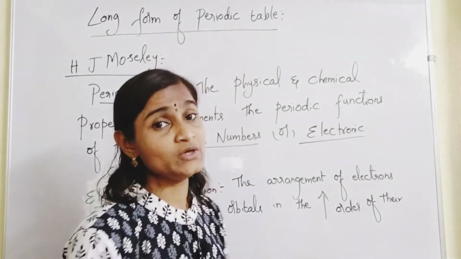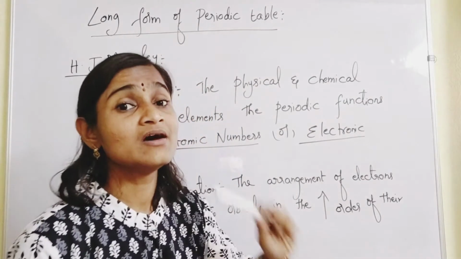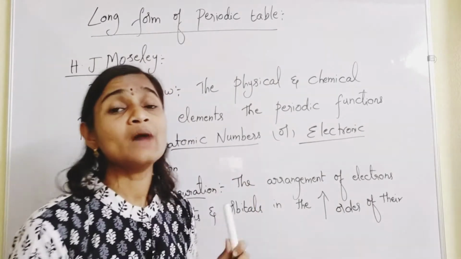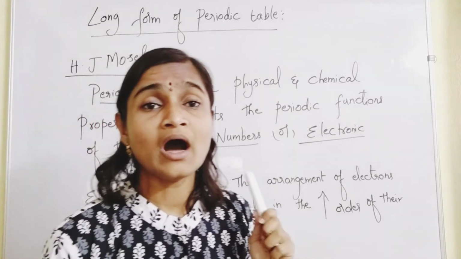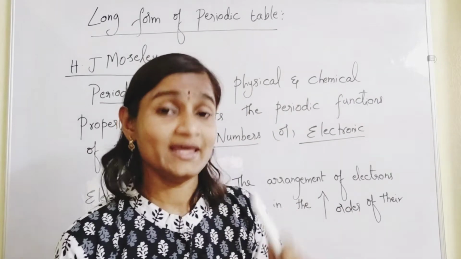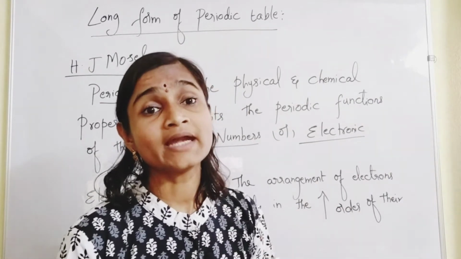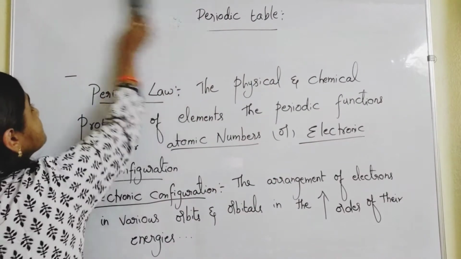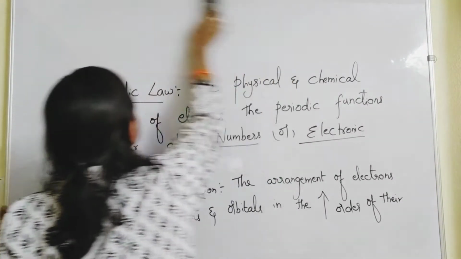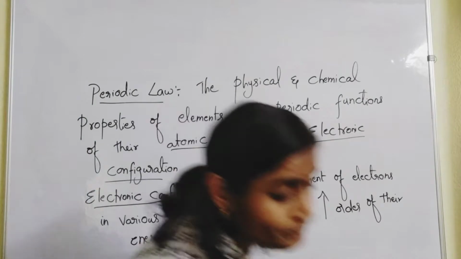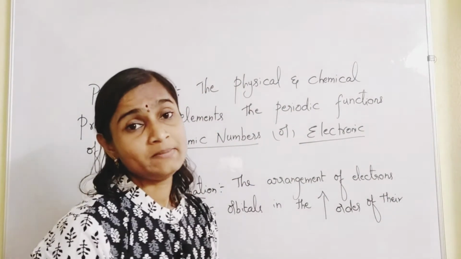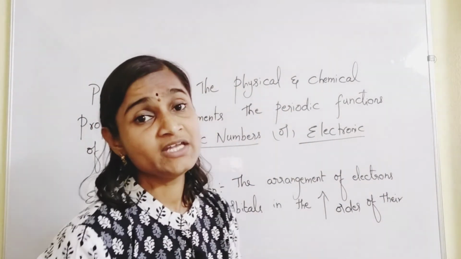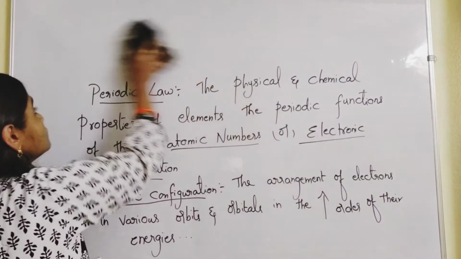So long form of periodic table we are going to learn today, and in today's video I am going to teach you up to group A elements, category A. The long form of periodic table is divided into periods and groups.